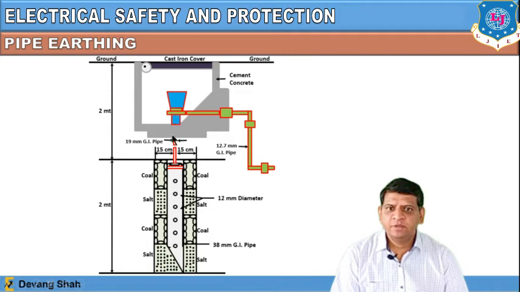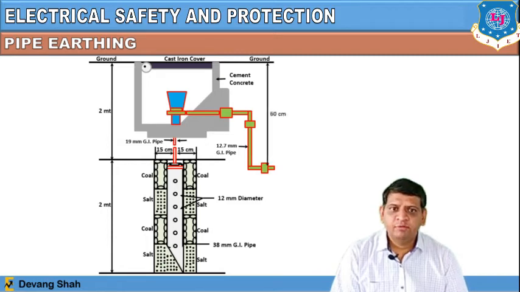And this pipe is connected here with the complete structure of this earthing, where a high amount of current will be flowing in this structure, and ultimately this complete structure will provide a low value of resistance, and the high value of current is going to be discharged into the earth, right? So that's the complete construction of the pipe we use as pipe earthing, right? This is one type of earthing, named pipe earthing, right?